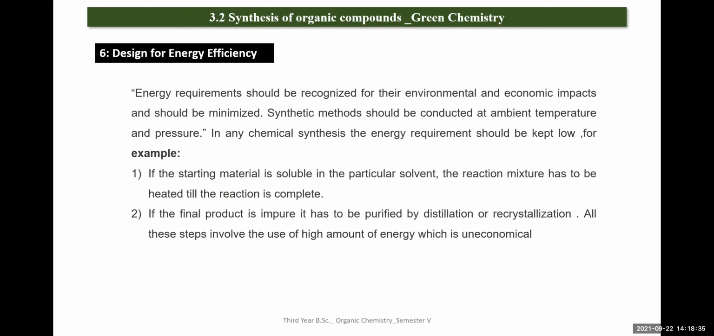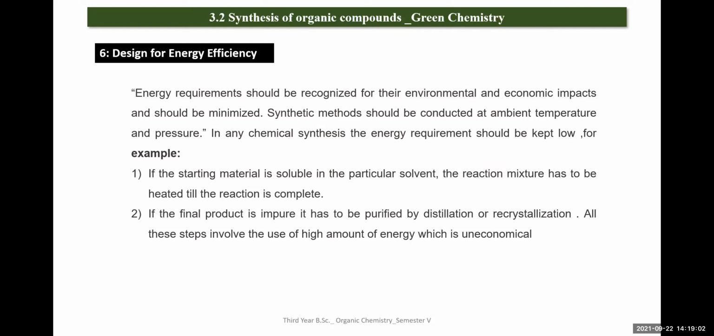Next one is the design for energy efficiency. Energy intensive processes are frowned upon in green chemistry. Where it is possible, it is better to minimize the energy used to create chemical products by carrying out reactions at room temperature and pressure. Consideration of reaction design also has to be made.